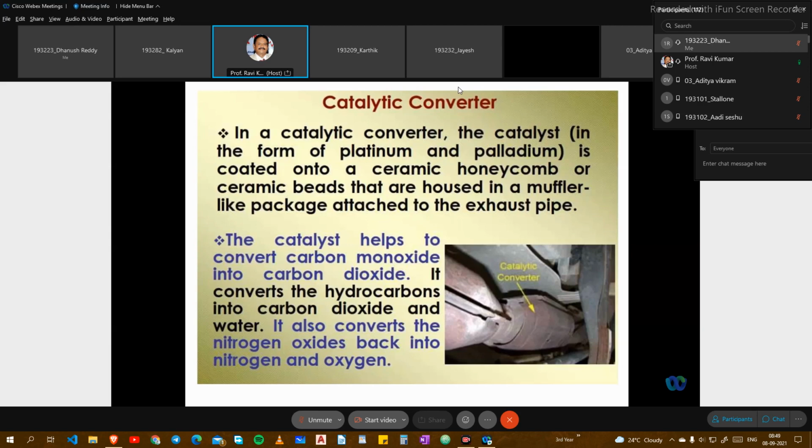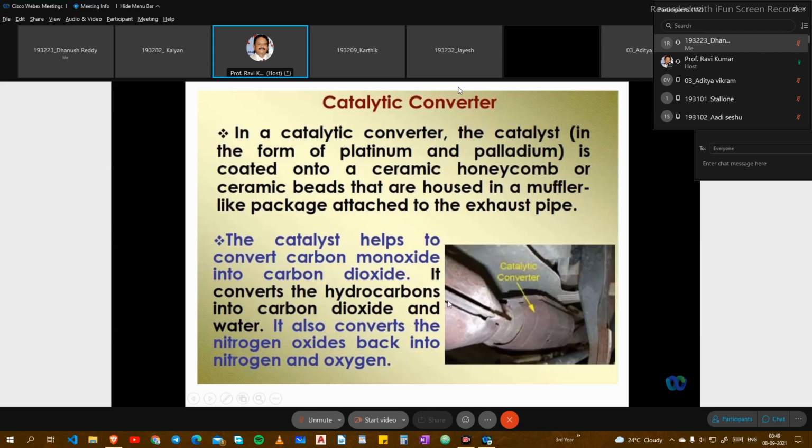And particularly, the catalytic converter is designed with one shaped wall and two narrow connectors. One narrow end will be connected to the silencer, another narrow end will be connected to the exhaust pipe, and in between, after the exhaust release and after the silencer, the catalytic converter will be fitted.